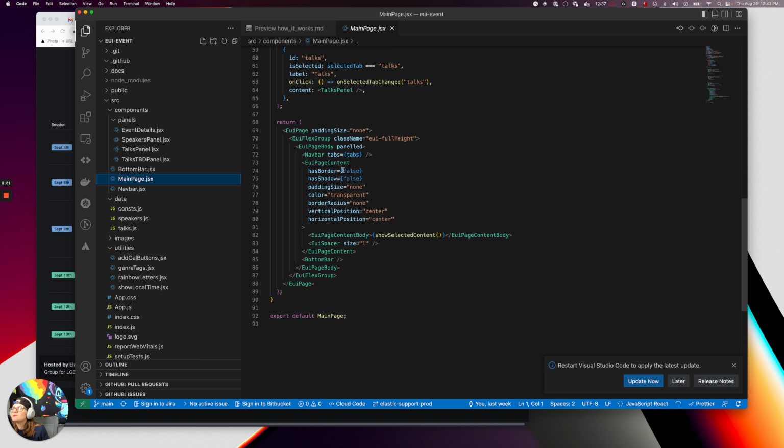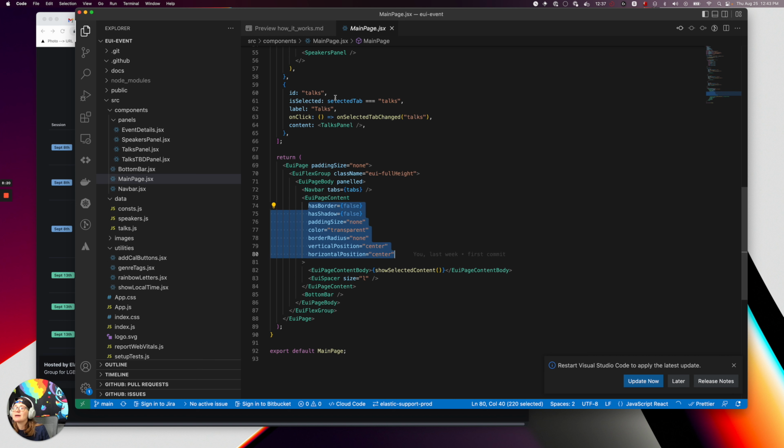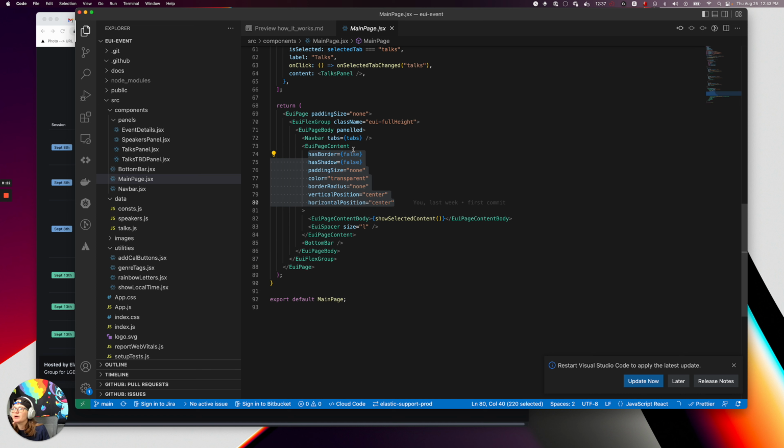And then this is just some basic components, wrapping it in a page, giving it some flex, putting it in a body that's paneled, aka has those panel tabs. And that's where I give it a navbar. And that's another component I've defined. I'll show you in a second, but the tabs are defined in here. I just pass it to the navbar component.